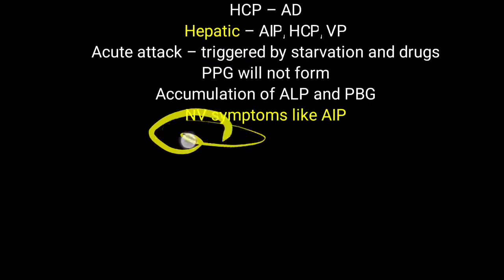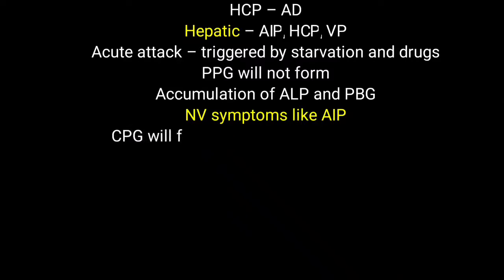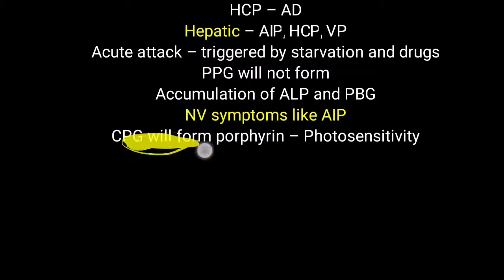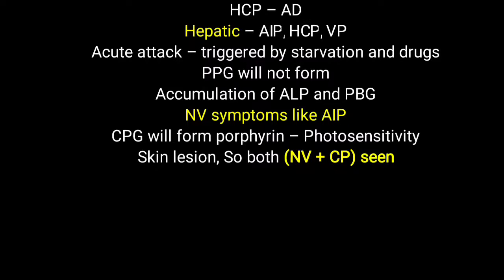Here particular neurovisceral symptoms like acute intermittent porphyria are seen, like acute abdominal pain, vomiting, and tachycardia. Now the CpG will form porphyrin, meaning coproporphyrinogen to coproporphyrin will be generated, and that will accumulate in capillaries, and that will lead to photosensitivity, meaning whenever there is excessive sun exposure, this coproporphyrinogen to coproporphyrin formation creates photosensitivity, and that is also seen as a skin lesion.